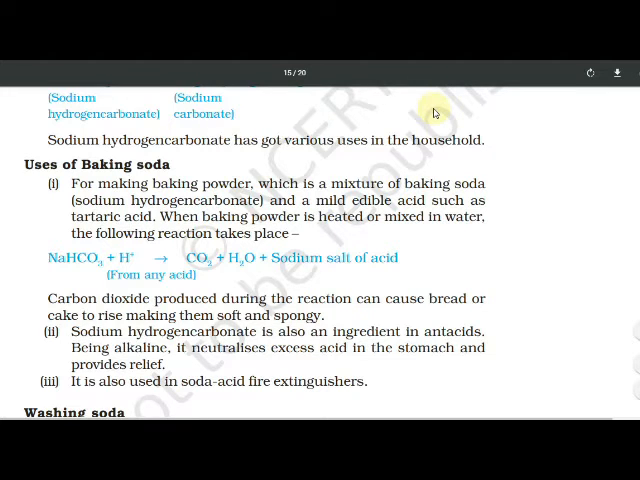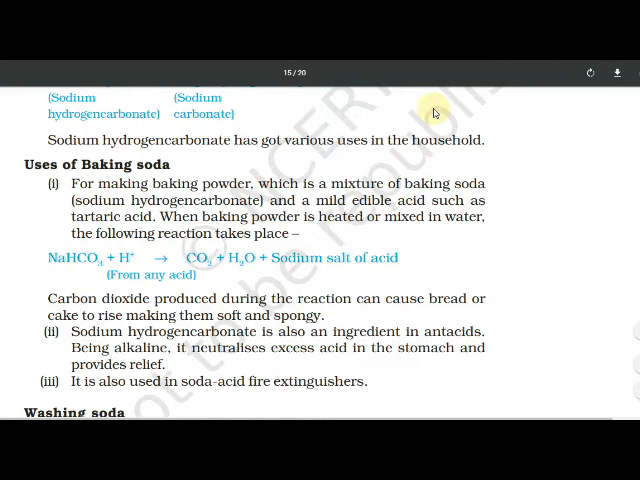Carbon dioxide produced during the reaction causes bread or cake to rise, making them soft and spongy. The carbon dioxide produced in this reaction makes the food fluffy, soft and spongy, understood? So baking soda is used for making bread fluffy, soft and spongy, yes or no? Now next, sodium hydrogen carbonate is also an ingredient in antacids.